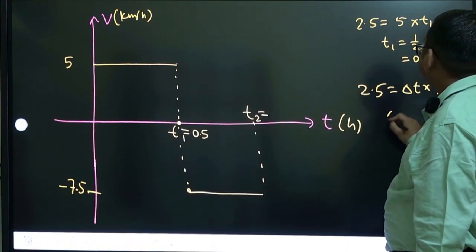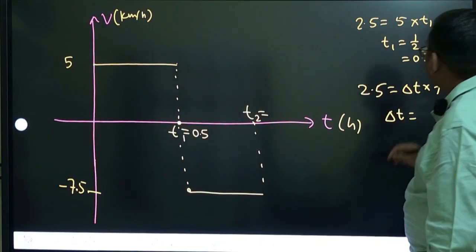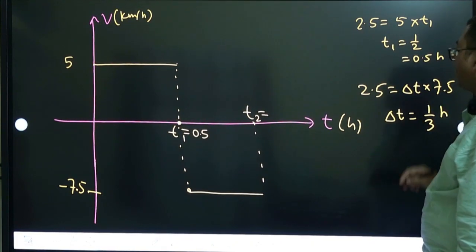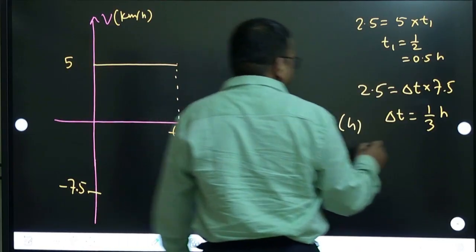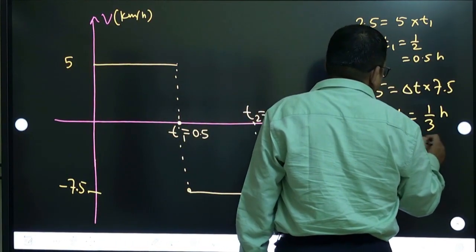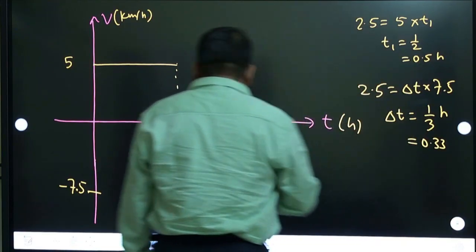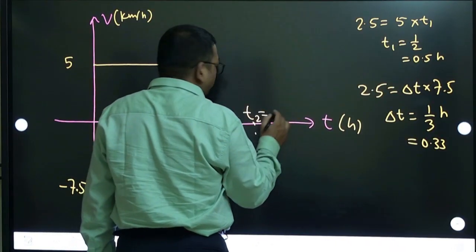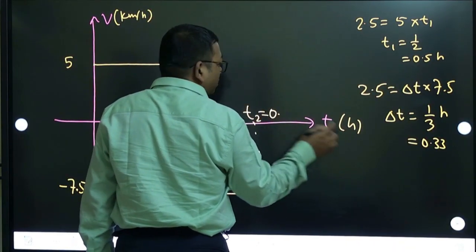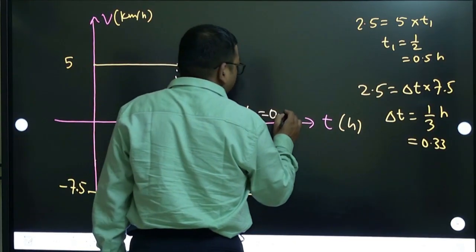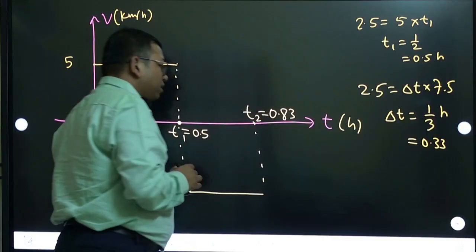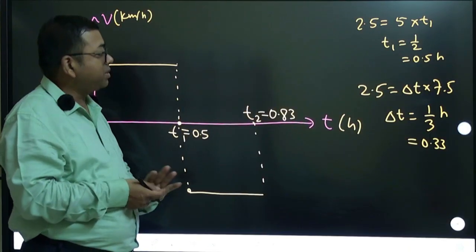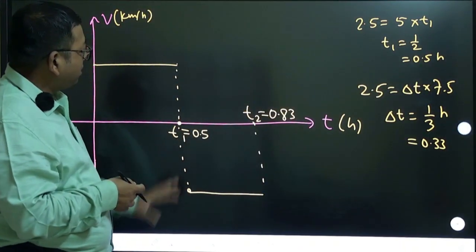So from here delta t will be how much? This has become 1 by 3 hour. So 1 by 3 means 0.33. Let us take 0.33. And already 0.5 was there, so 0.5 plus this interval, how much will it become? 0.5 plus 0.33, so 0.83 hour it is. We can draw in minutes also and seconds also, but let us keep it in hours. Okay, so this is what is happening.